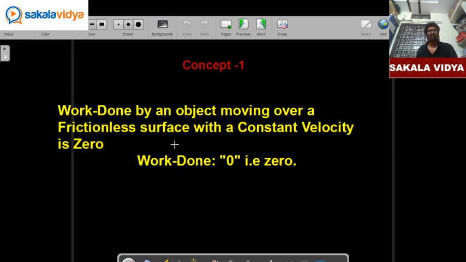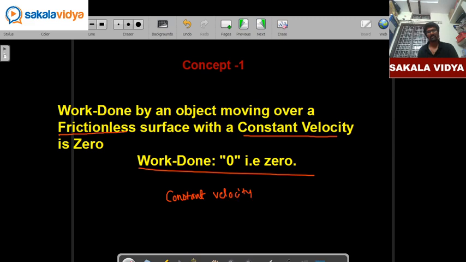the work done by an object moving over a frictionless surface at a constant velocity, the work done is 0. So at constant velocity for a frictionless surface, our work done will be 0. So why it is 0?